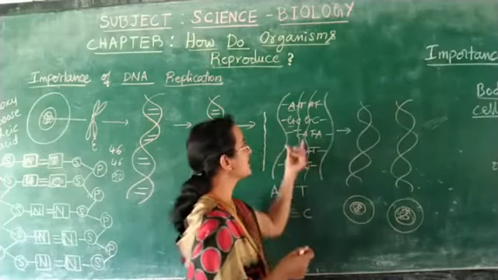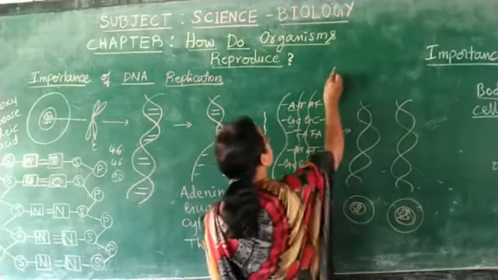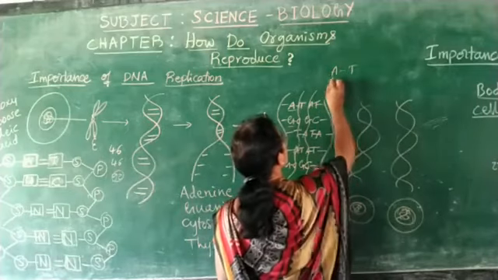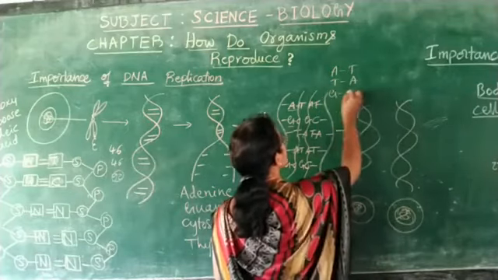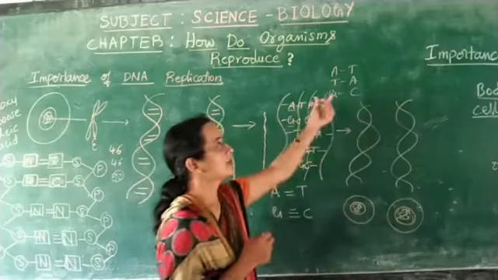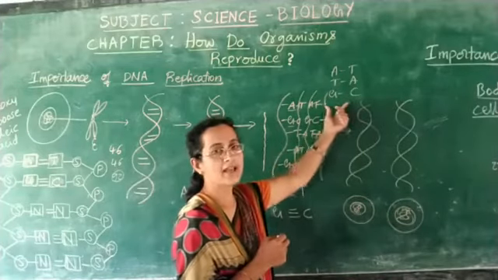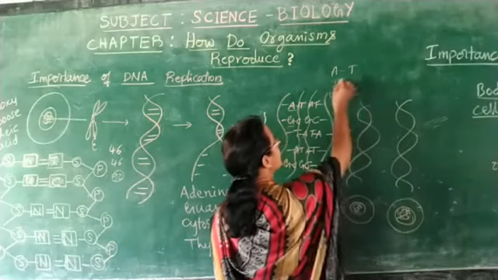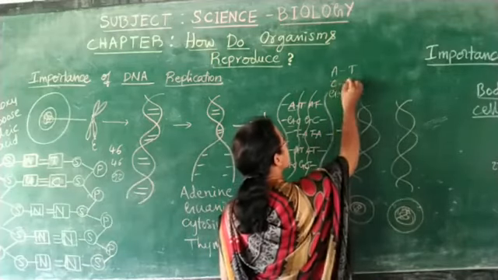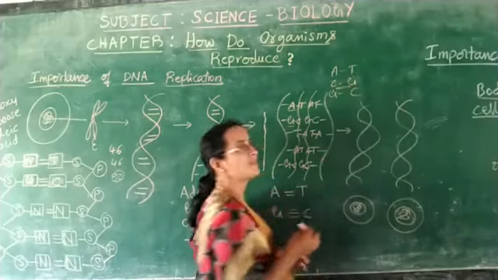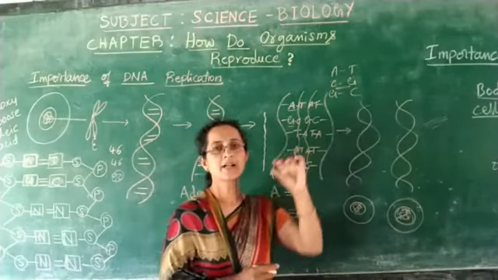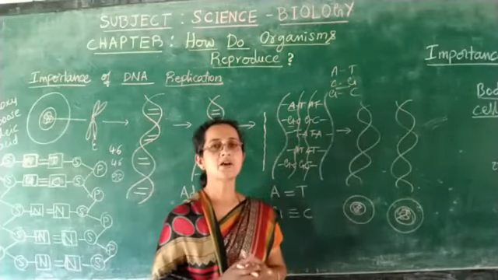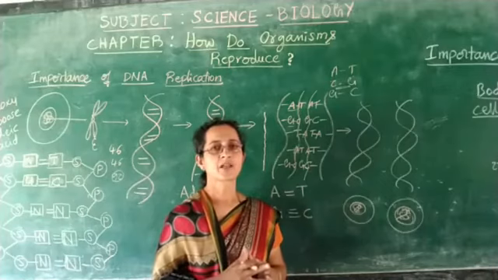If the DNA strand has been formed like AT, TA or GC, and there is a slight change where instead of TA, CG is there, this results in change in the characters of the organisms.